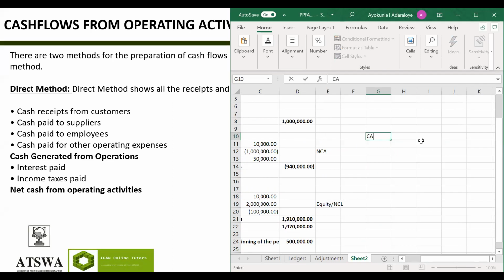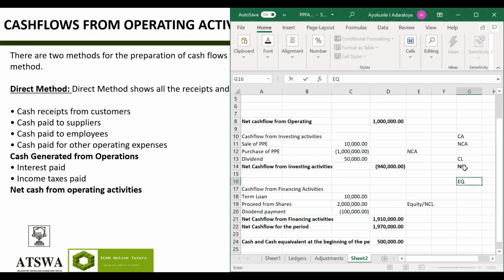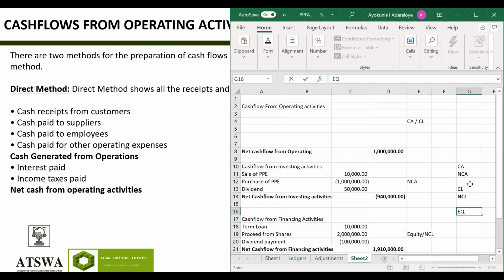Our financial statement is current asset, Abi, plus non-current asset. That will give us total assets. Then we'll go to liability, current liability plus non-current liability, right? Will give us total liability, then we'll have equity. Is there anyone I've not picked? I've picked equity here. Non-current liability is here. Current liability is here. Non-current asset is here. Current asset is here.